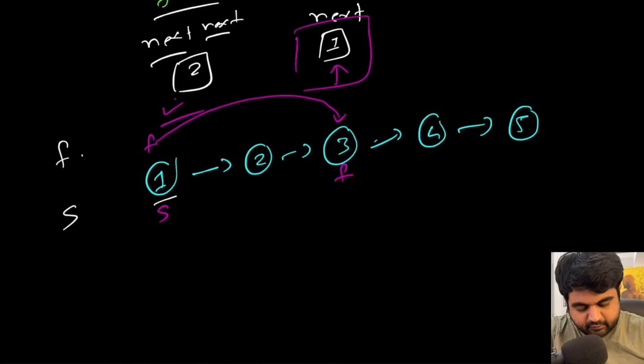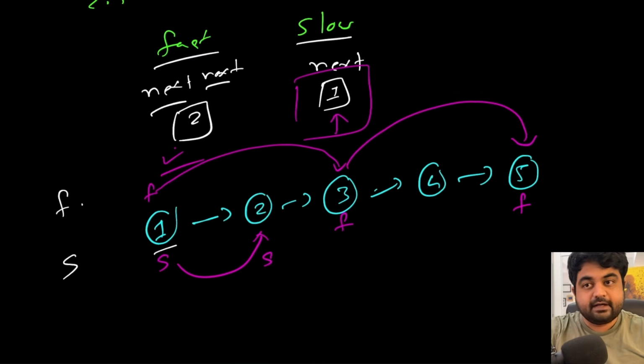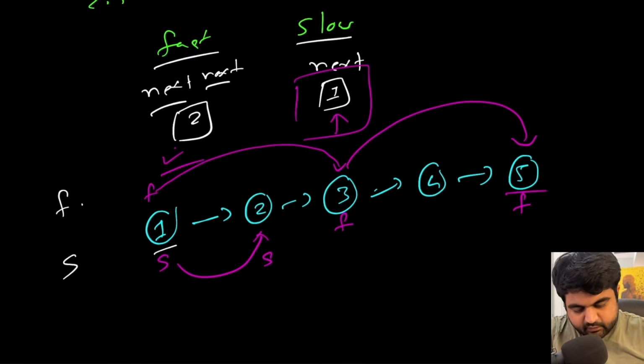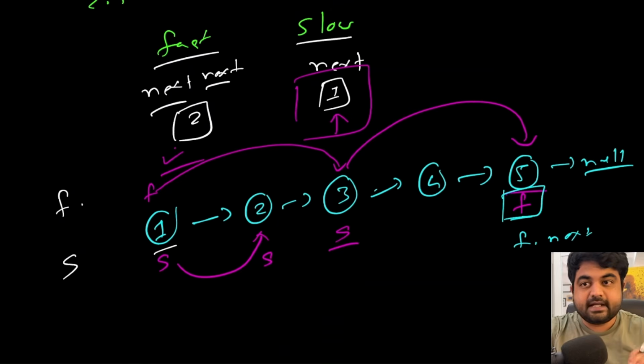Meanwhile, the slow pointer would only make one jump, so it would end up at the second location. In the next iteration, once again the fast pointer is going to reach the very end of the linked list, or in this case the fifth position. Meanwhile, the slow pointer would once again move just one step. Now notice that currently fast.next is the null value, the end of the linked list, which means the fast pointer is at the very last element of our linked list.